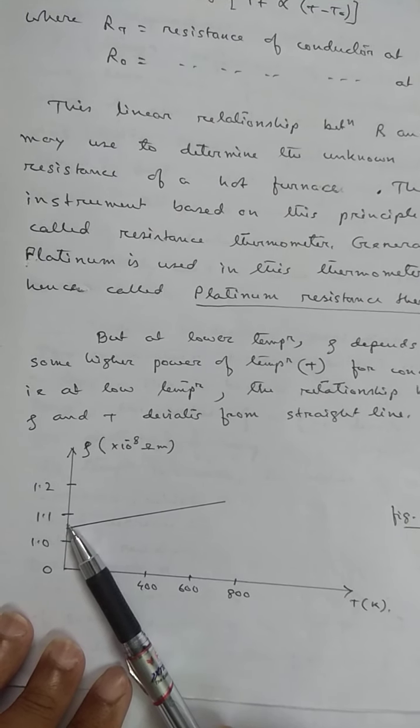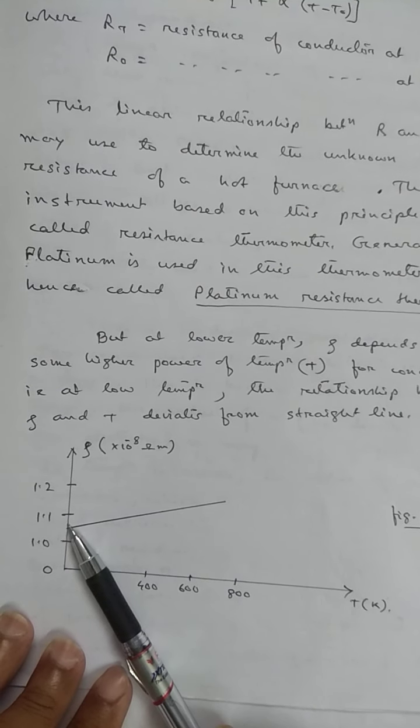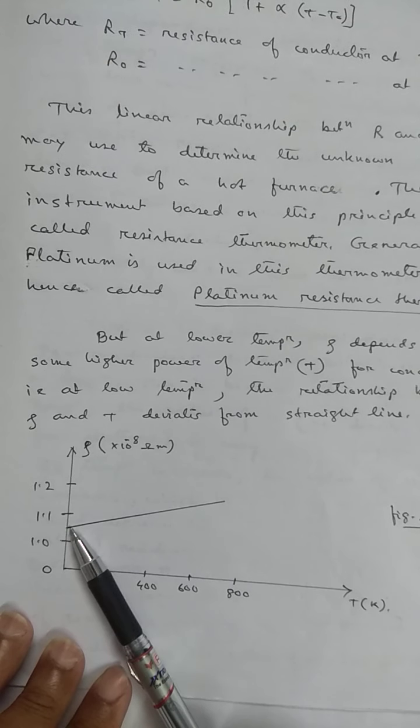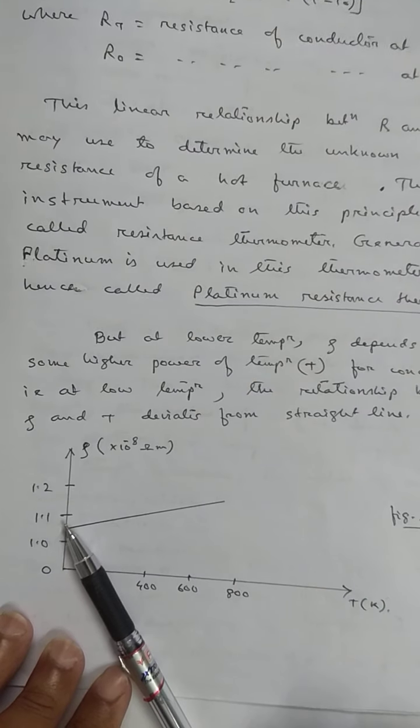The coil of a heater is made from this alloy. Why? Because they have a high value of resistivity. If the value of resistivity is high, then what happens? A smaller length is sufficient to make a high resistance.